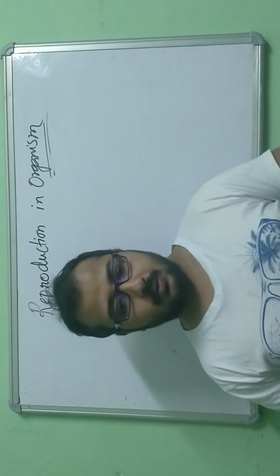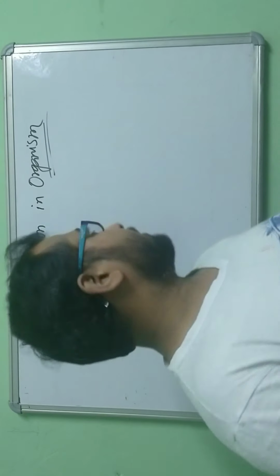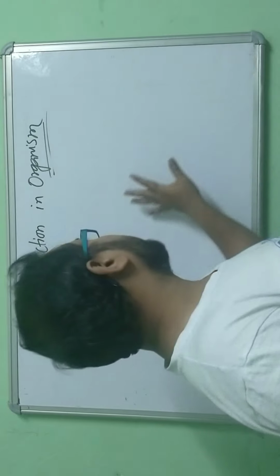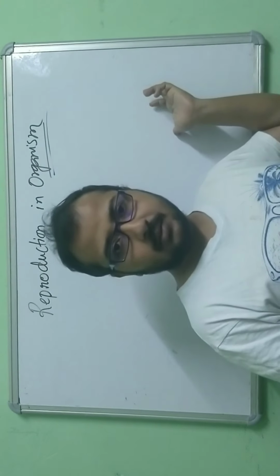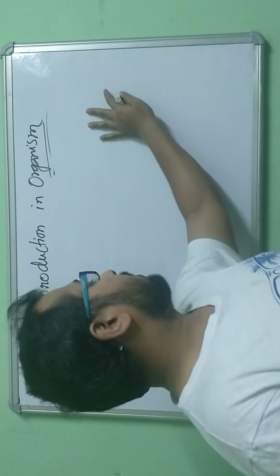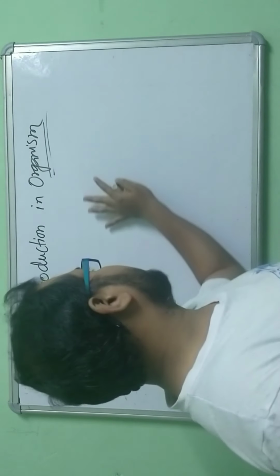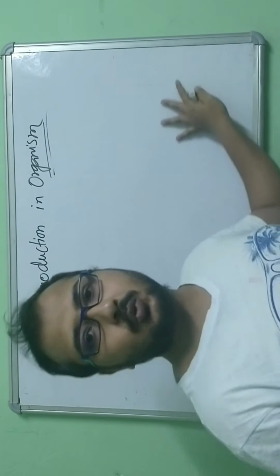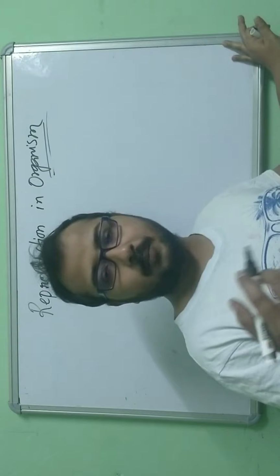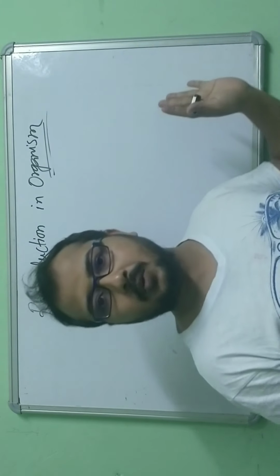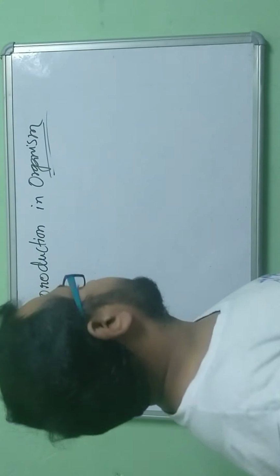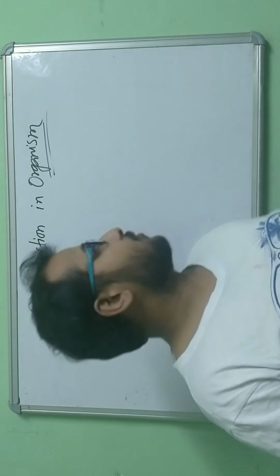Okay. So the first chapter that we are going to start today is reproduction in organism. I will be going through all the basic things. Of course, one more request before starting this topic. The students who are watching this, please sit with your pen and copy so that you can note down some of the important things from the board. So reproduction in organism, the first chapter of the class 12 biology.